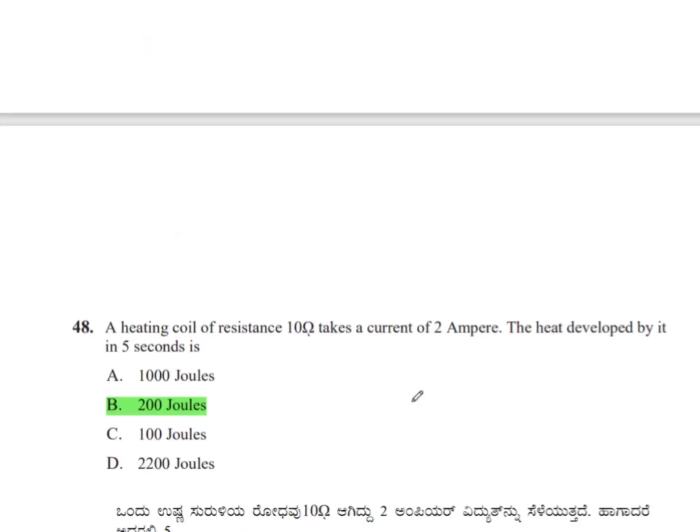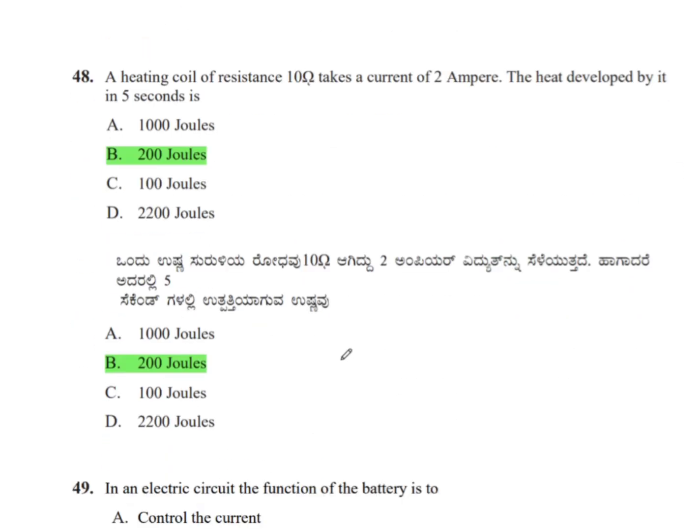Now the next question. A heating coil of resistance 10 ohms takes a current of 2 ampere. The heat developed by it in 5 seconds. Students, we know by Joule's law, the heat produced in a conductor is equal to I square RT. H equals I square RT.